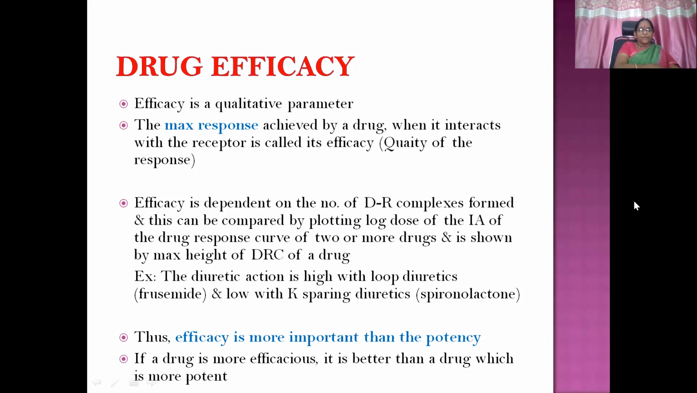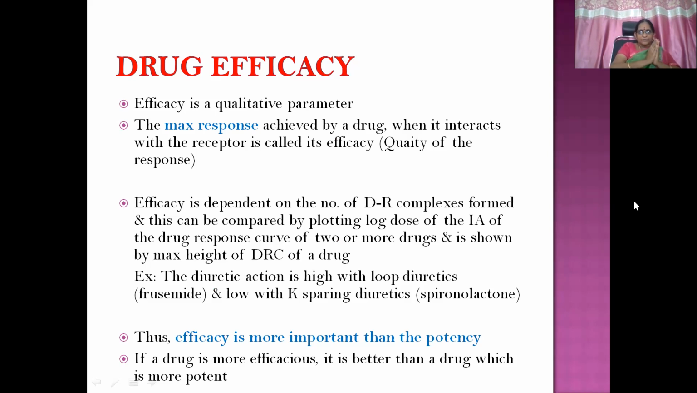Then drug efficacy. Efficacy is a qualitative parameter. The maximum response achieved by a drug when it interacts with the receptor is called its efficacy, or the quality of the response. Efficacy is dependent on the number of drug receptor complexes. So there is a maximum response. How much heightened? That was the quantity of the dose, which is potency. Efficacy depends on the number of drug receptor complexes formed, and this can be compared by plotting the log dose of the two drugs.